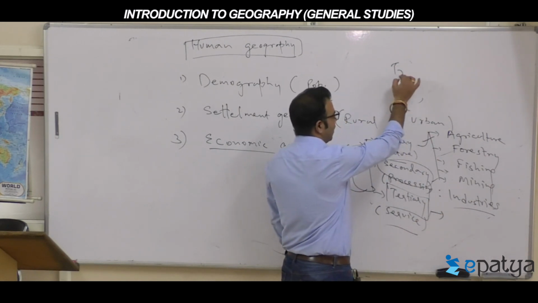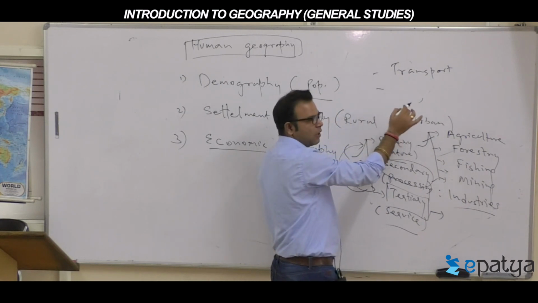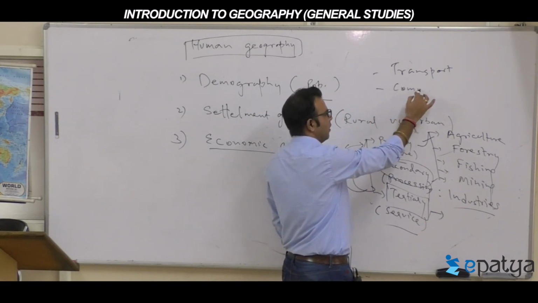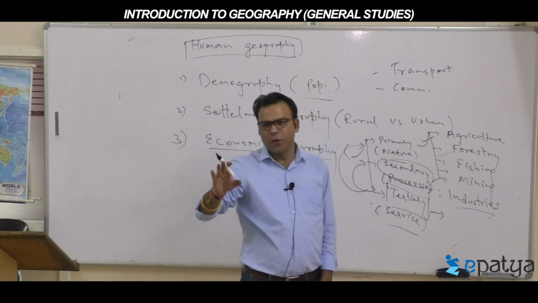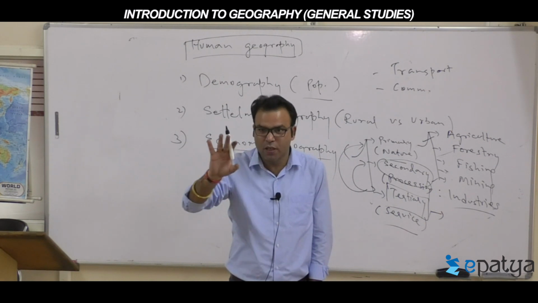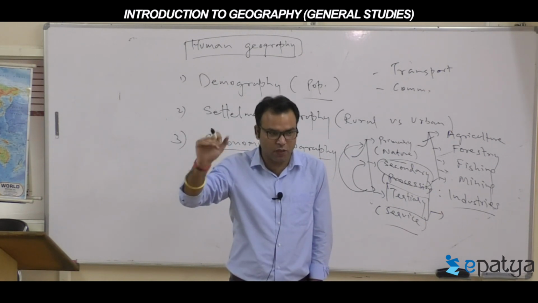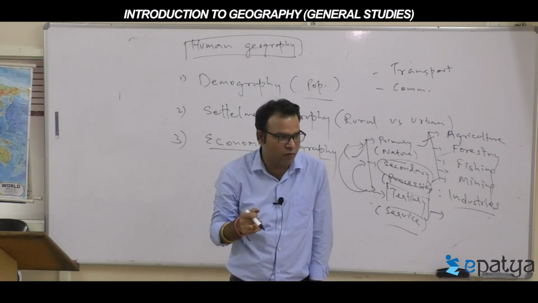Transporting network, communication. In human geography, there are two kinds of infrastructure. One is human infrastructure or social infrastructure. Second is called physical infrastructure.